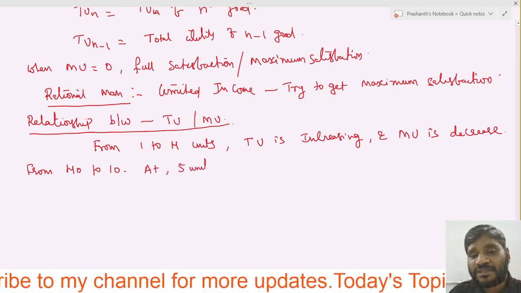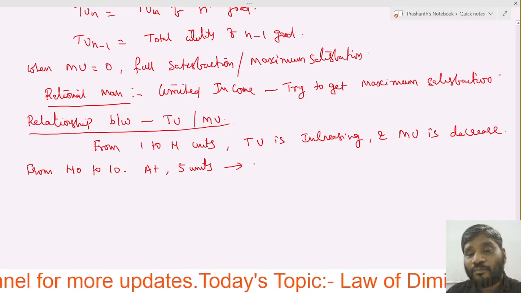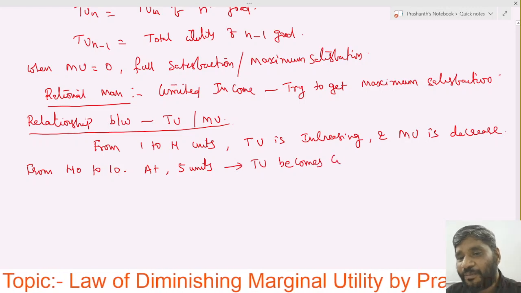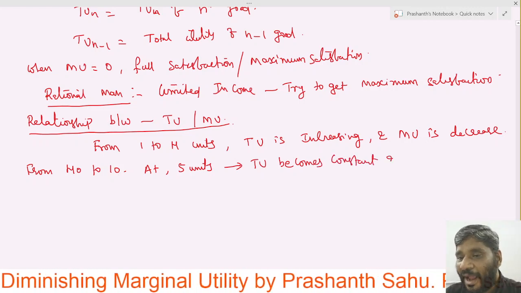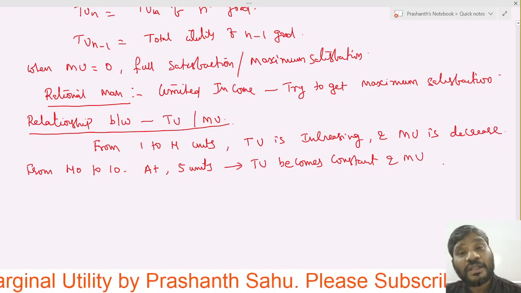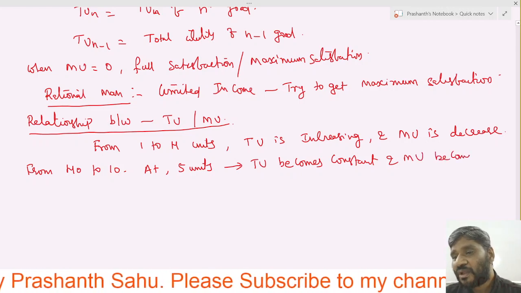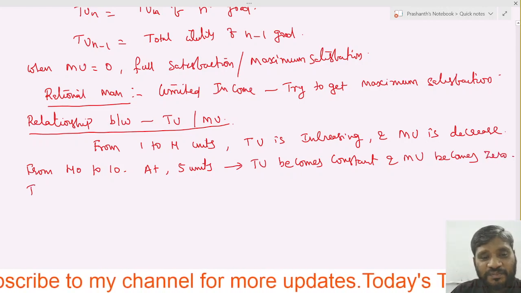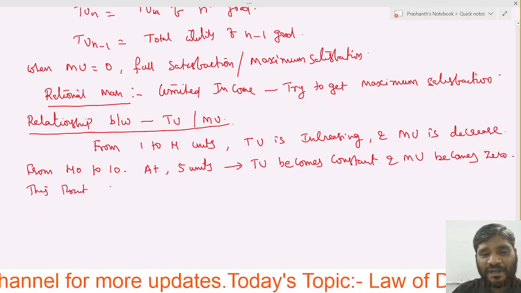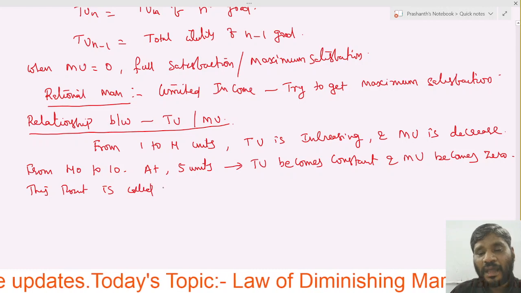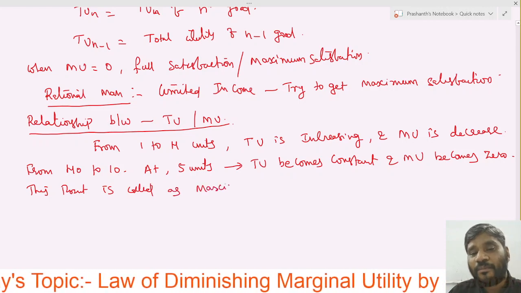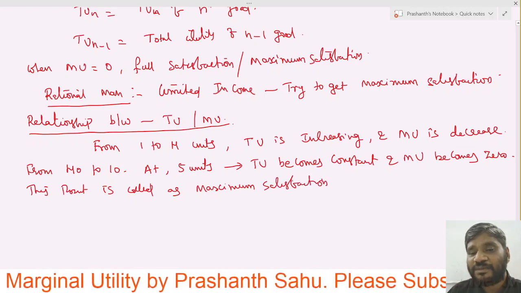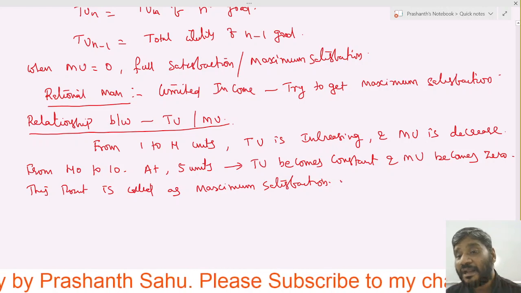At 5 units, total utility becomes constant, right? And what happened to the marginal utility? The marginal utility becomes zero, right? And this point is called maximum satisfaction. This is called maximum satisfaction, right?